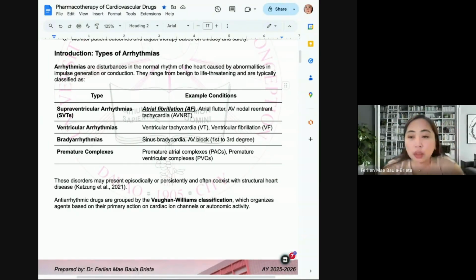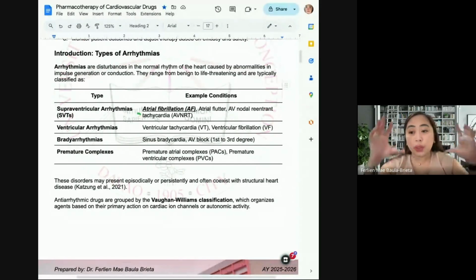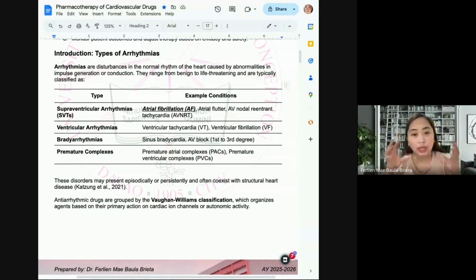For our curriculum or syllabus, we have a focus topic among all arrhythmias, and that is atrial fibrillation. So we have the whole chunk of the cake, and then we will get one piece of that and try to master atrial fibrillation because we cannot master everything at once.